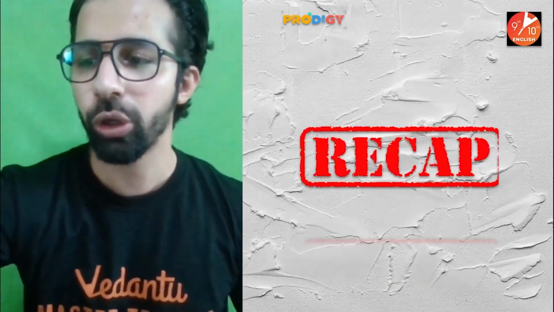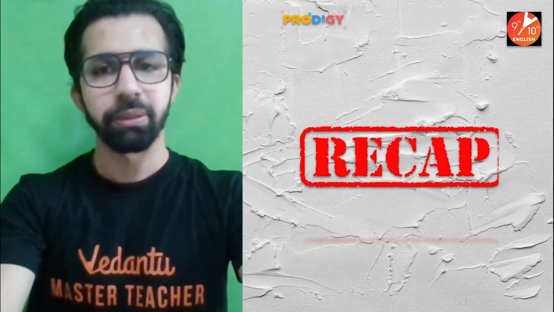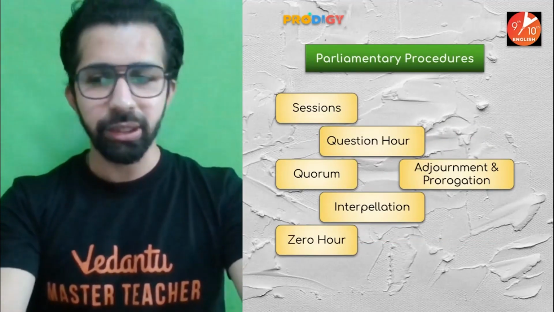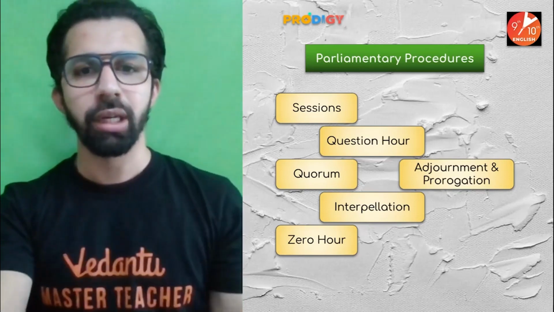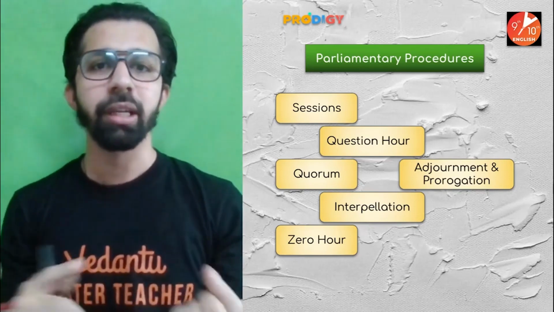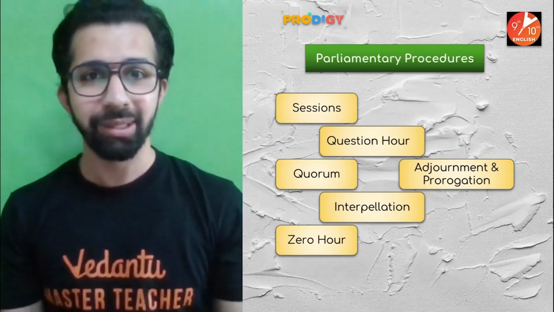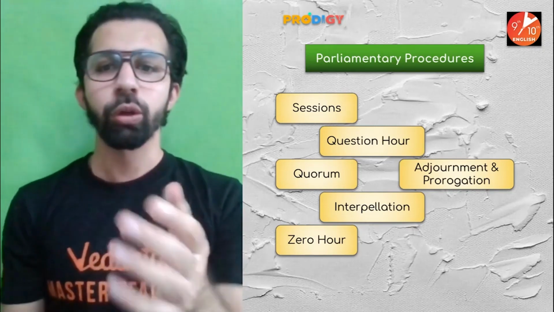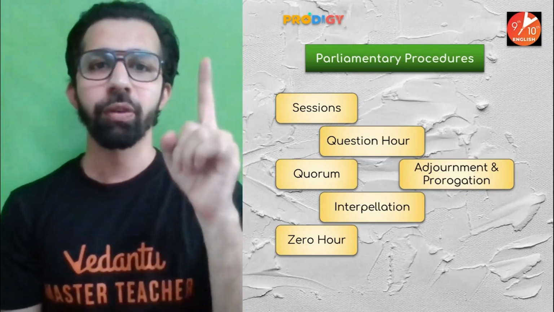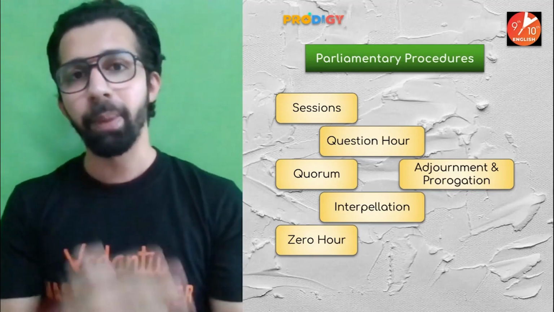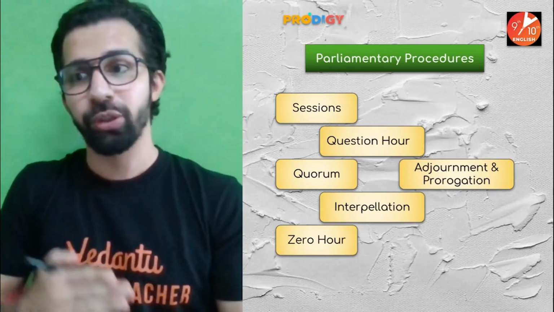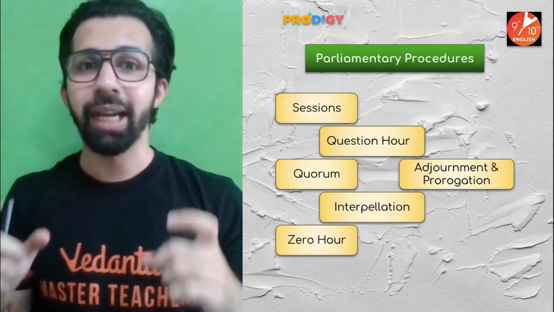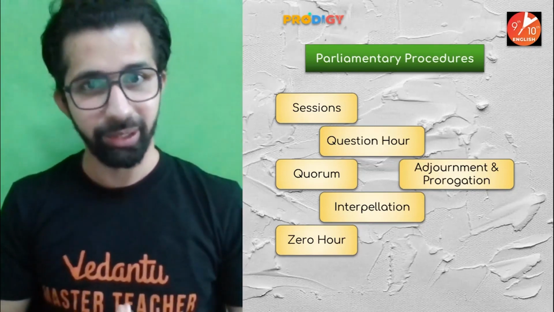First of all, let's have a look at the topics which we did in the last session. Guys, last time we completed the parliamentary procedures. We saw the sessions, the question hour, the quorum in sessions. We came to know that the president is responsible to summon the session, that is, to start the session of Lok Sabha as well as the Rajya Sabha. Question hour is the very first hour from 11 a.m. to 12, wherein the member of parliament can ask questions from the concerned minister or the government. But the member of parliament has to give 10 days of notice period.